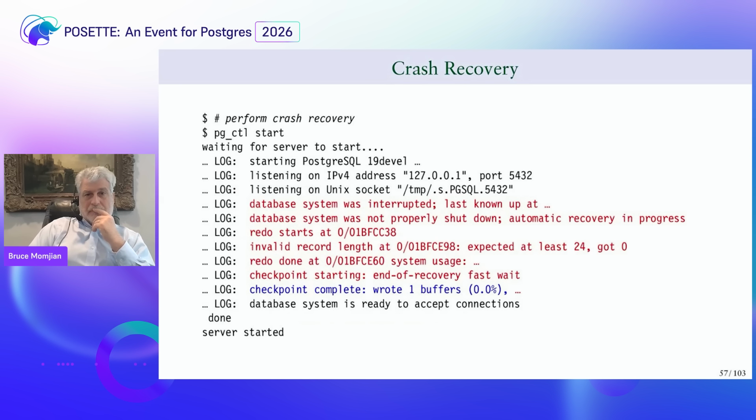Okay. Now, when I start Postgres, it's going to go through crash recovery. All the strings in red indicate it's going through crash recovery. It's reading the write-ahead log. And then at the bottom in blue, it says checkpoint complete. And that means it's finished replaying the write-ahead log and then issuing a checkpoint, making sure everything is stored to the data files.